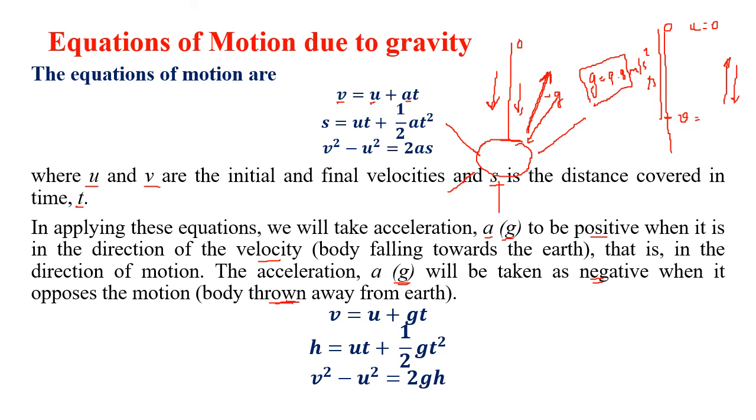So now the equations will change. v = u + gt. g can be either positive or negative because it depends on the direction. Here s becomes the height h. Earlier, when the body was displaced, we took the displacement to be s, but now when the body is falling down, we take s as the height of the body. So h = ut + ½gt². In the same way we get the formula v² − u² = 2gh. There is nothing new here, only these equations of motion have now been modified by the height and the acceleration due to gravity.